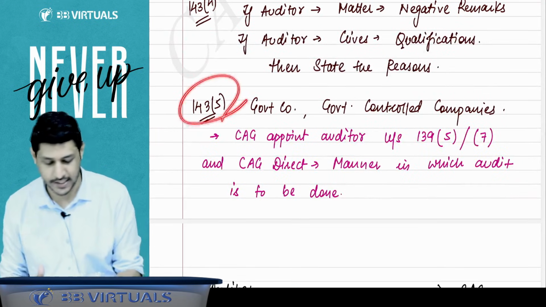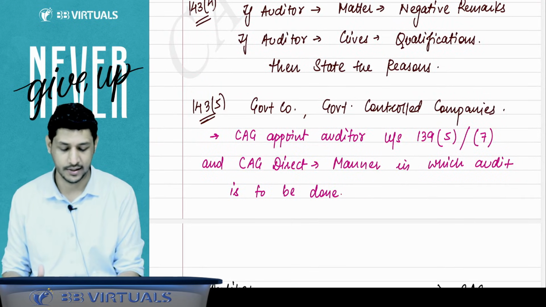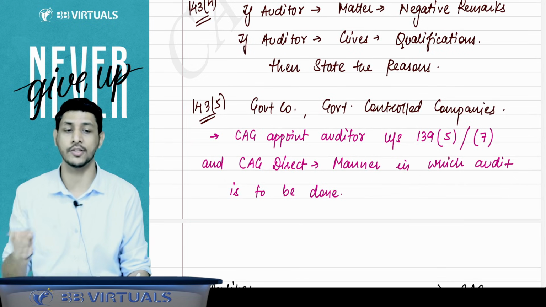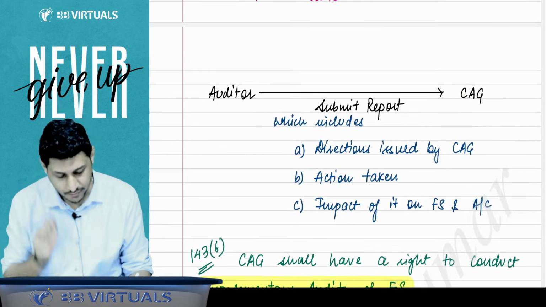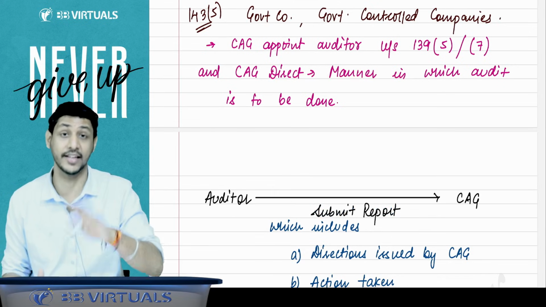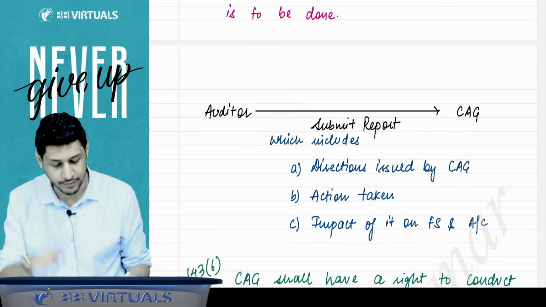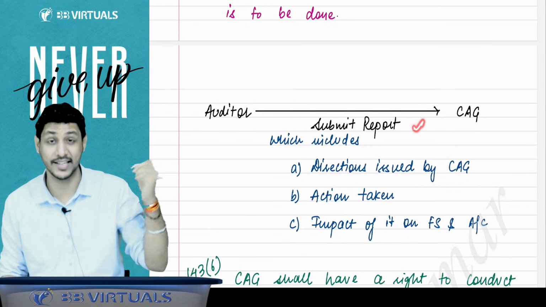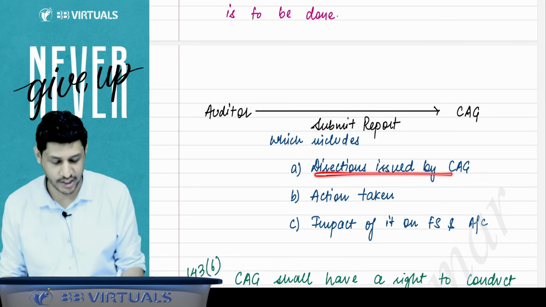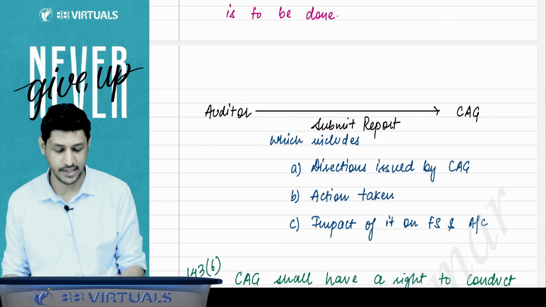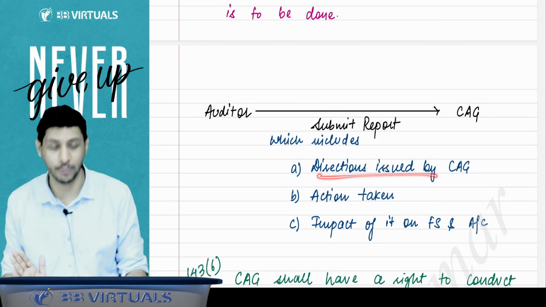143 subsection 5 says that for government and government-controlled companies, the CAG will appoint the auditor and the audit is to be done by that auditor only. And the CAG will direct the manner in which the audit is to be done. The auditor will do the audit and submit the report to the CAG, which includes directions issued by the CAG and action taken on the directions issued by the CAG.